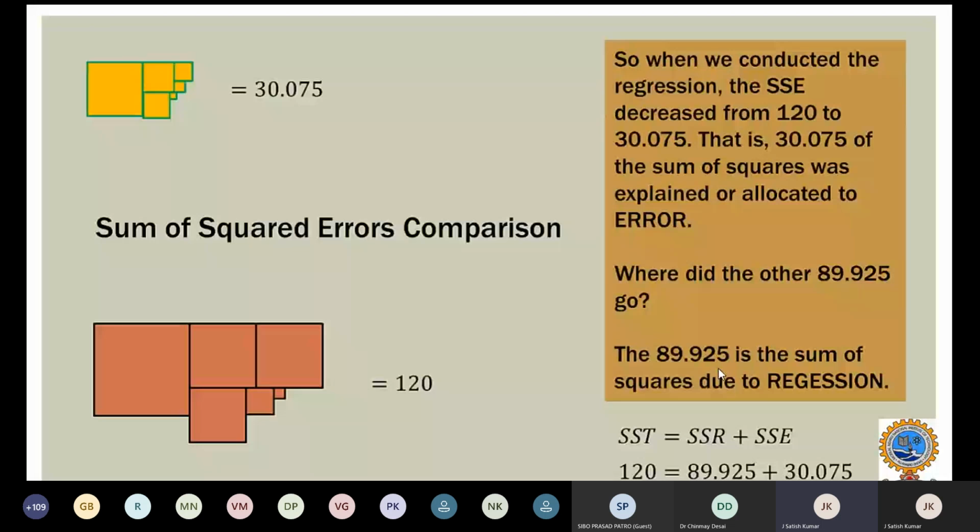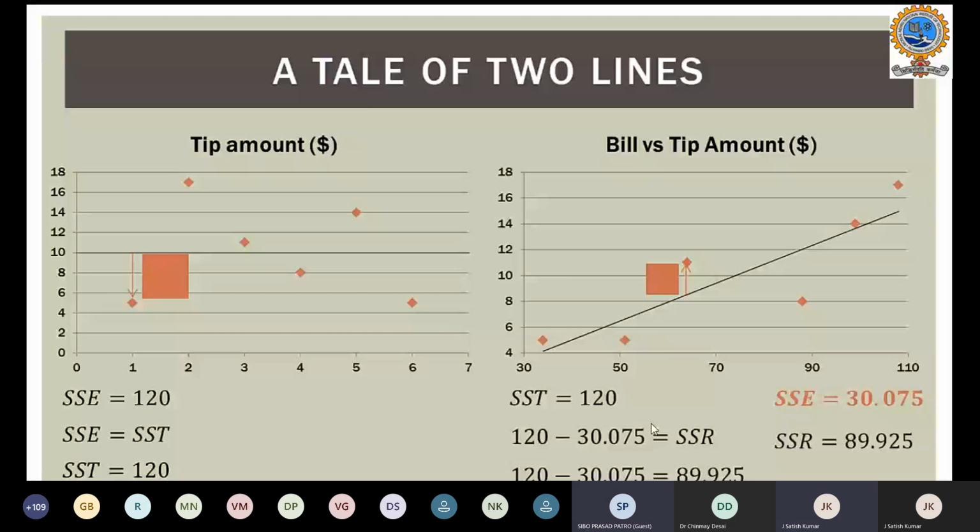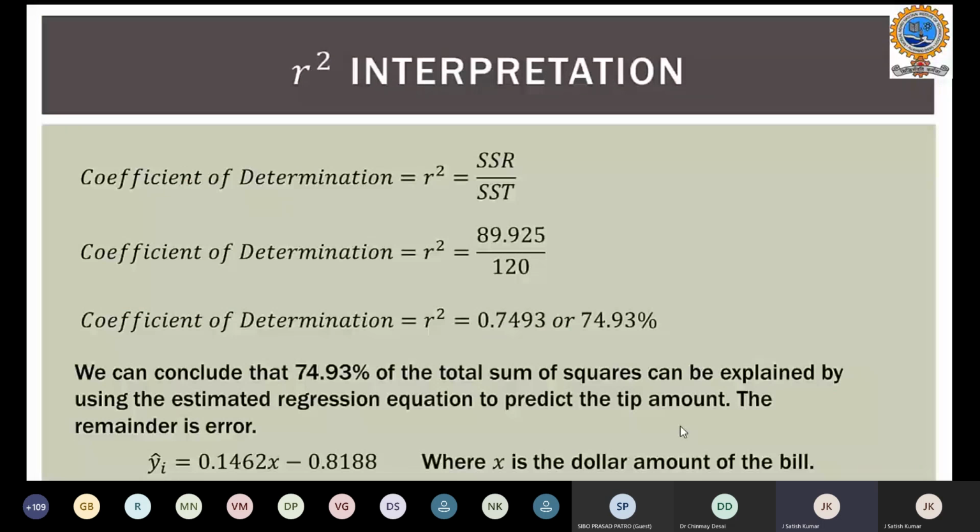This we eliminated because of the regression. The regression model helps us to minimize this error. If you add that, you will get the total value. But we can see that based on the linear regression model, we can reduce the error to 30 units. So this is how the linear model will help.